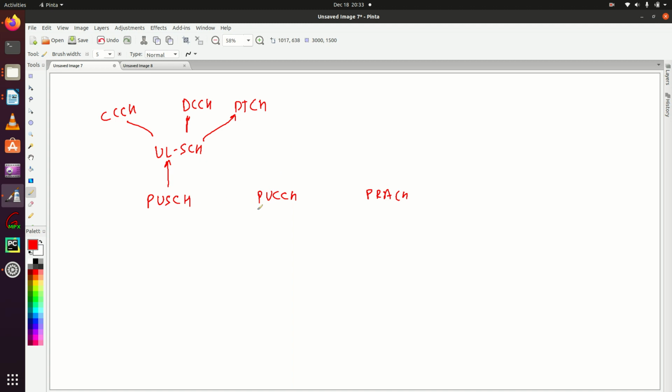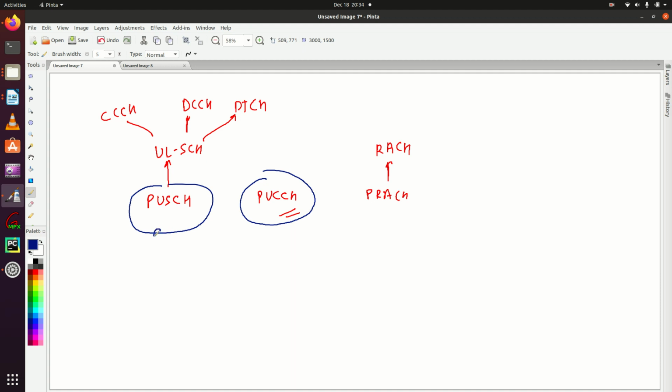PUCCH is a standalone channel, meaning it has no mapping, and PRACH is mapped to a transport channel known as RACH. If you remember, PRACH doesn't have any logical channel mapping. To understand the concept of SR and BSR, we should know PUSCH and PUCCH properly, so we'll try to understand the role of PUSCH and PUCCH.